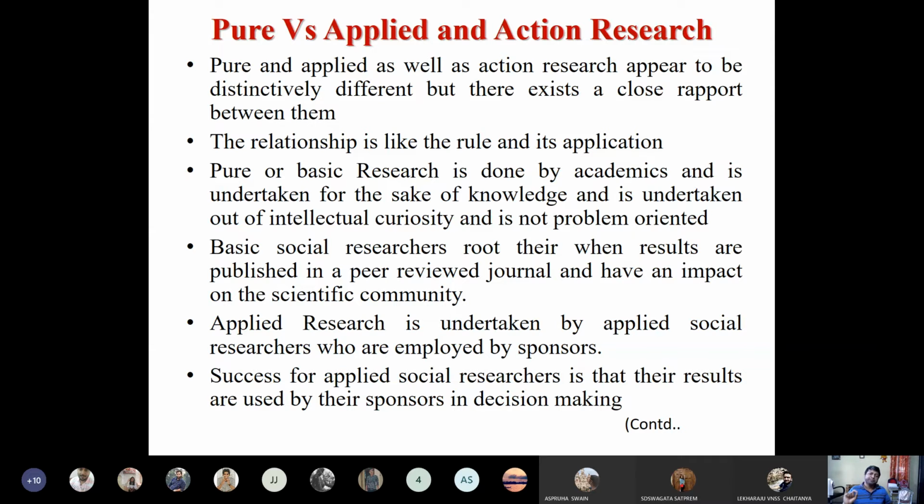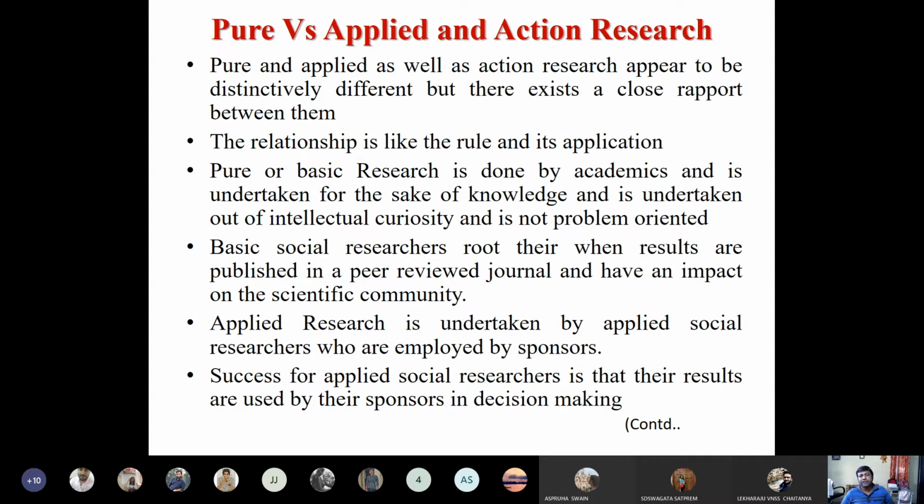We do the research, find the problems, then give a solution and solve that problem also. Because it is not that simply if I give a solution, it will work. Rather, I have to solve it. So action research means finding the problems, finding a method of solution, and then also solving it at the grassroots level. These are highly essential things.